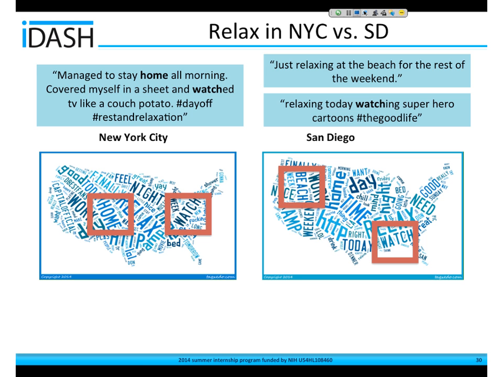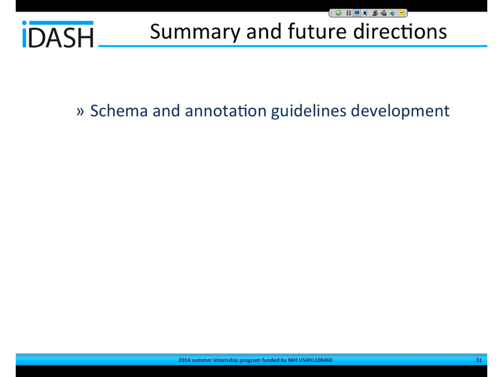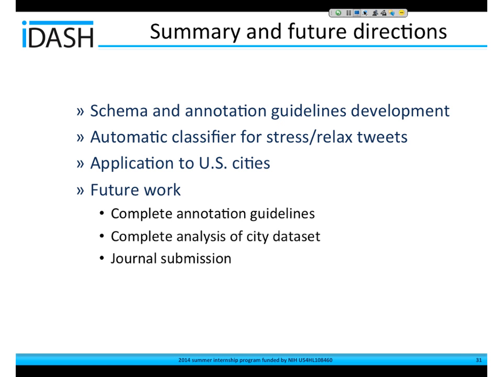So, anyways, to summarize, I talked about the schema we developed in the annotation guidelines, and the automatic classifier that we've been using and are going to improve upon for the stress and relaxed tweets. And we applied this to the USD's data set. And what we want to do is finish this work that we're doing and submit it to a journal.